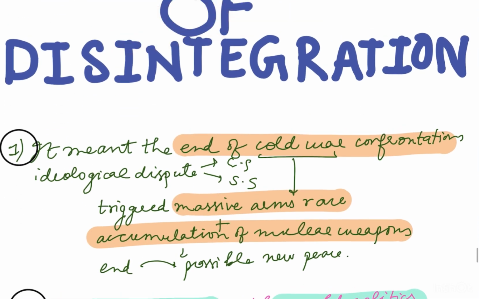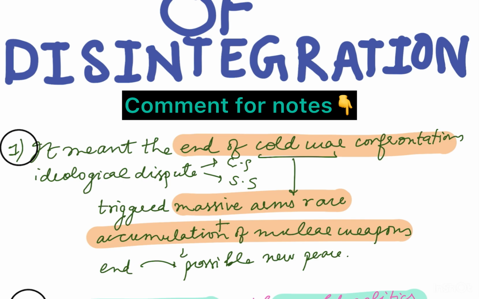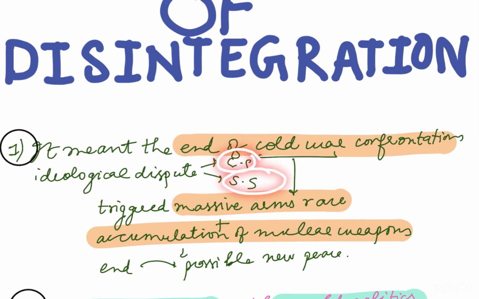The first is that it meant the end of Cold War confrontations. So basically, during the time period of Cold War, there were ideological disputes, whether the capitalist system or the Soviet system, how they were competing, right? Whether the socialist system would be able to beat the capitalist system. So this was the ideological dispute during that time. Also, it triggered massive armies. Both these ideologies always wanted to be ahead in the arms race, and that is the reason for the accumulation of nuclear weapons.